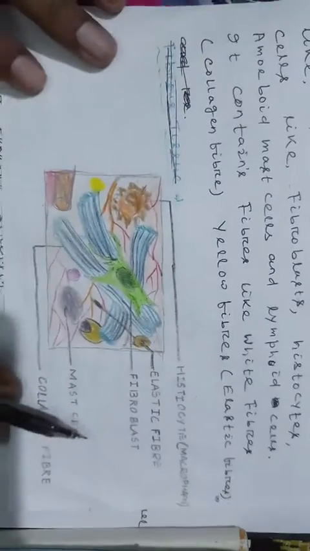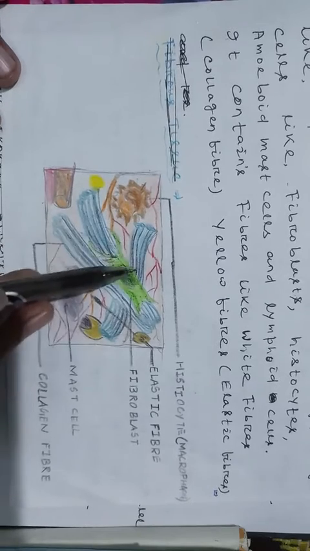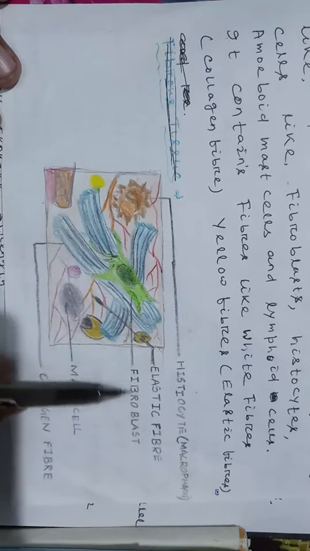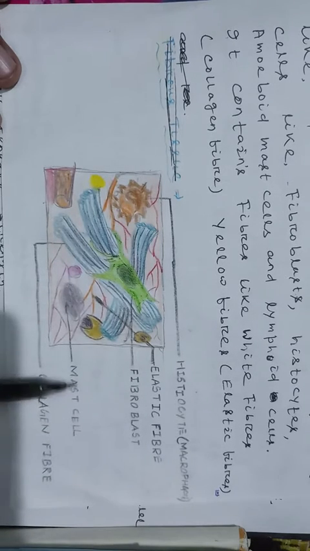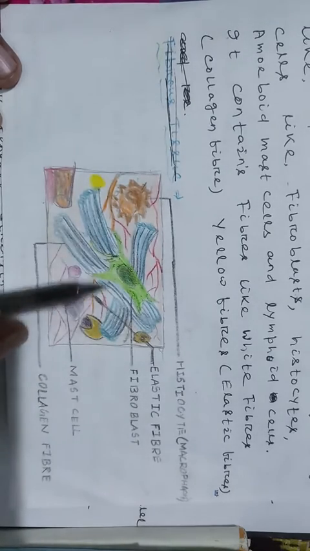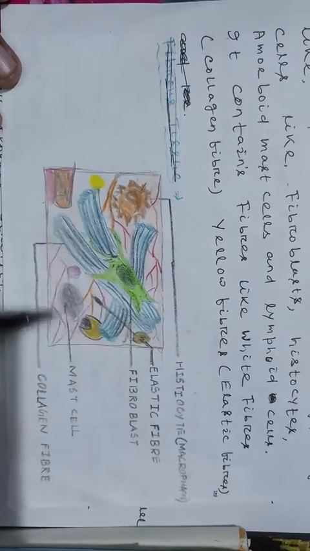This is the structure of areolar connective tissue. This is the histiocyte. This is the yellow elastic fiber. These are the fibroblast cells. This is the amoeboid mast cell. These are the collagen fibers. This is the yellow elastic fiber. These are the fibroblasts, this is the histiocyte, and this is the amoeboid mast cell.